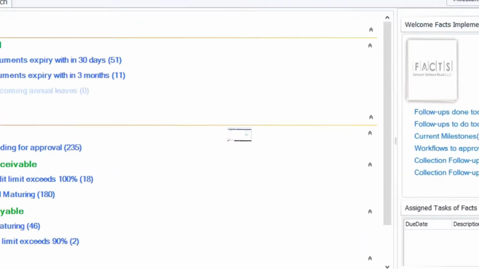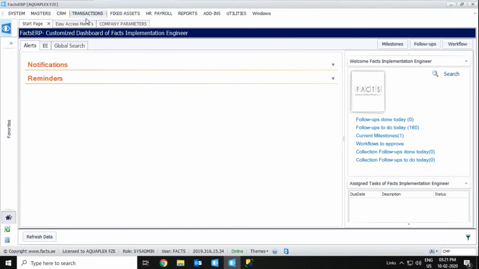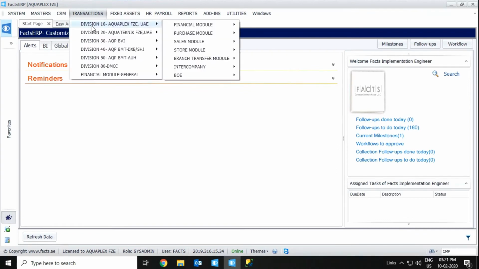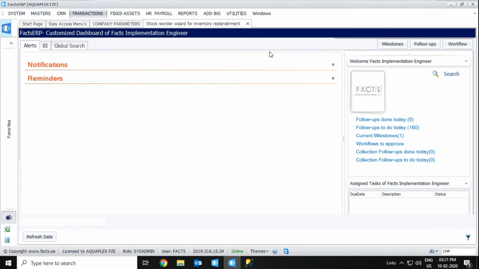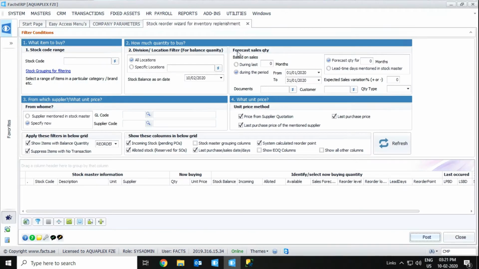Hi all, today let's discuss the purchase order creation wizard in Fax ERP. To open the purchase order creation wizard, please go to transactions, then purchase module. We have the stock reorder wizard for inventory replenishment. Please select that. This is the stock reorder wizard in Fax ERP, for inventory replenishment.